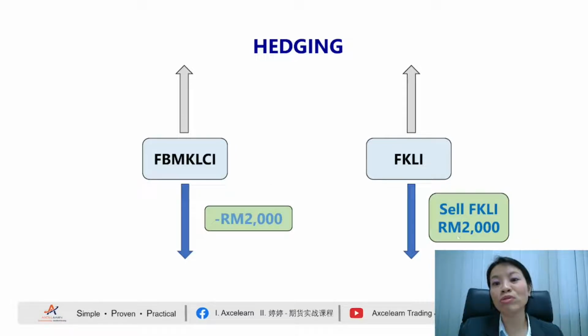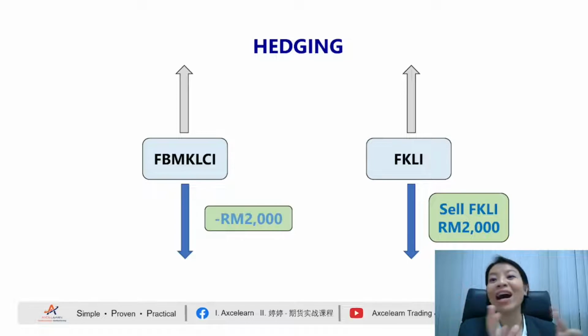So even if they are losing money in futures products, it doesn't mean that overall their whole portfolio is negative. In this case, for example, you are making money in your futures, but you are losing money in your underlying. So hedging is not for you to make money, it's just for you to protect your underlying. It can be the FBM KLCI, it can be CPO also. In CPO, many are hedgers as well. So this is the first concept that you need to understand. It doesn't mean that everyone going into a futures market has a target of making money.